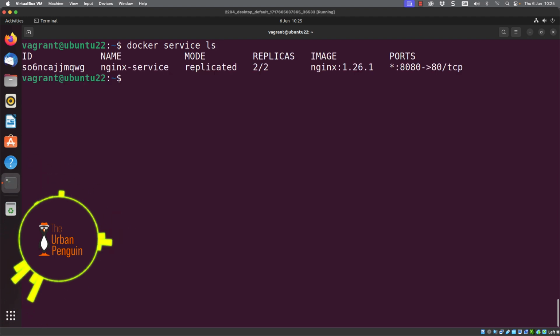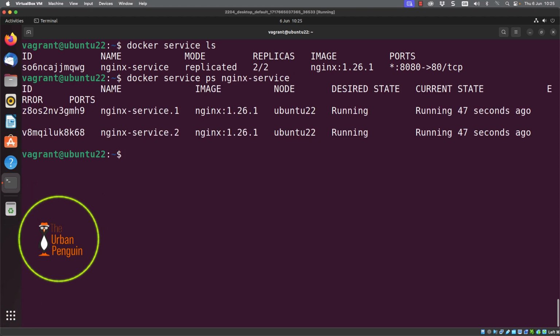When I do my service ls, I can see then that we've got two replicas using the Nginx 1.26.1 image. I can also use then the docker service ps nginx service, and then I get a little bit more information, and I can see that both nodes have been running for 47 seconds. So there's been no inconsistency where one node has gone down.